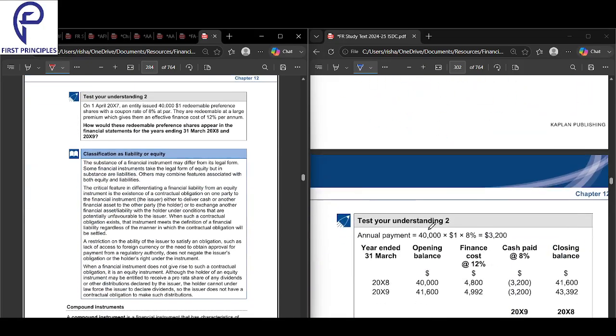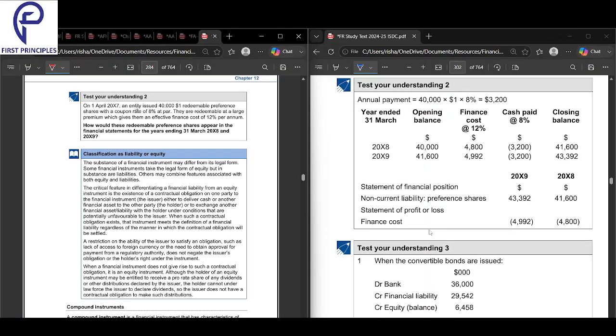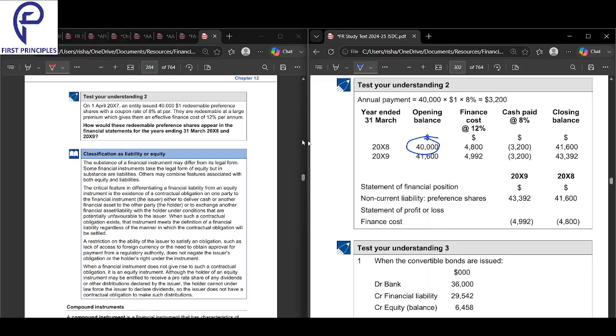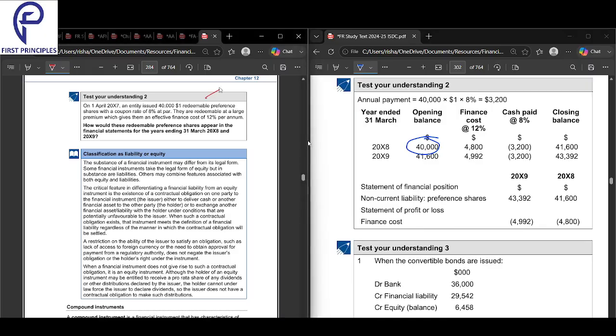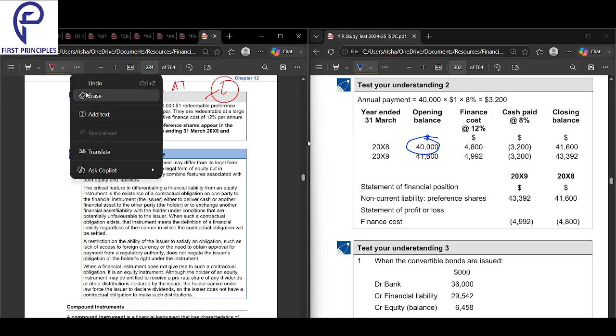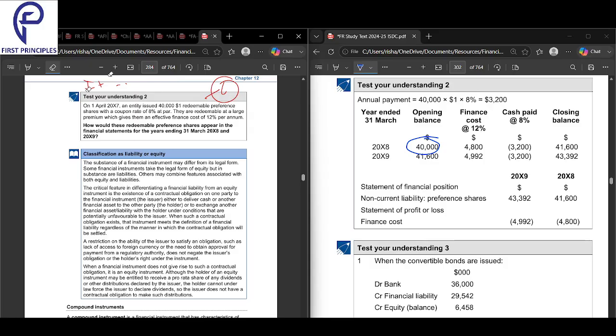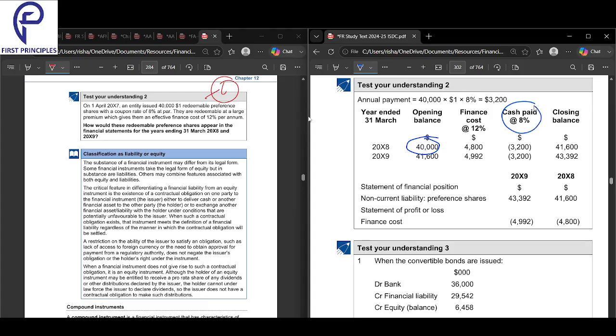Now look at a sum. On first April, the entity issued 40,000 redeemable preference shares. Redeemable means liability. Liability means initial treatment is fair value less issue cost, and subsequently you make the amortization table. Same thing, because it's a liability. So 40,000, redeemable preference shares with a coupon rate of 8%. The coupon is already given as 8%.